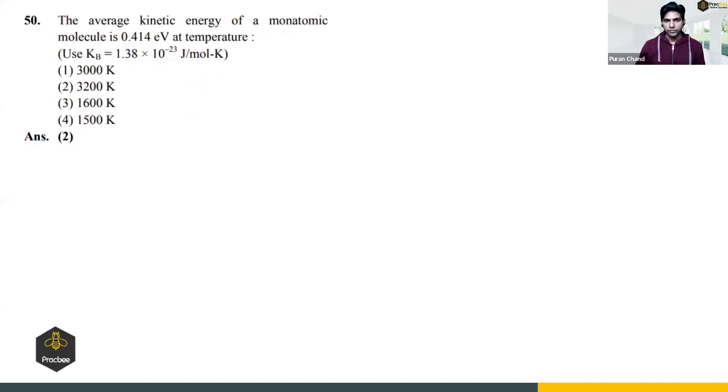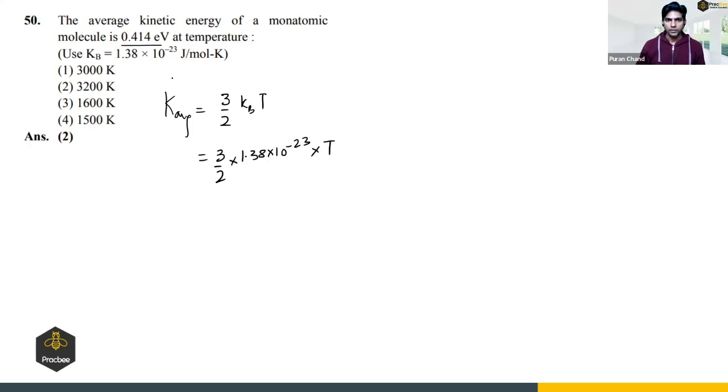Next, the average kinetic energy of a monoatomic molecule is 0.414 electron volt at temperature. So what is the formula of average kinetic energy of monoatomic gas? It is 3 by 2 kBT. So 3 by 2 times k, given as 1.38 into 10 raised to power minus 23, and temperature we have to calculate.